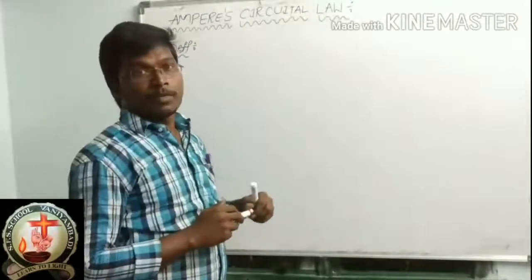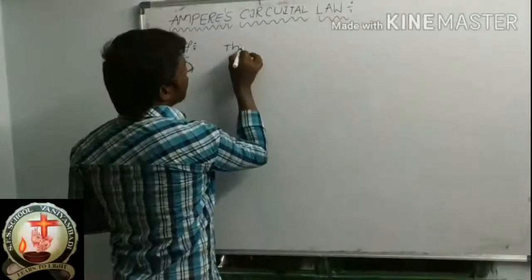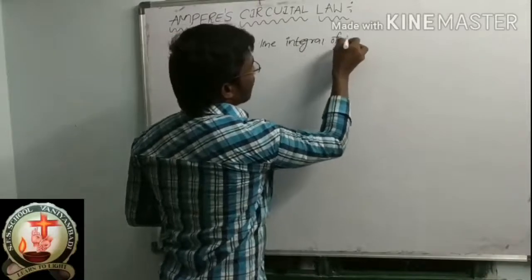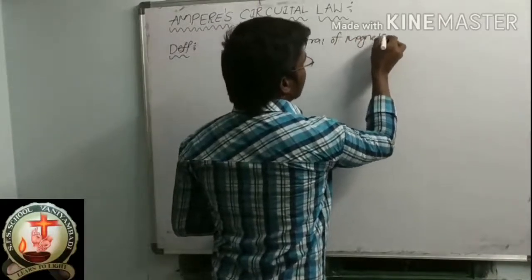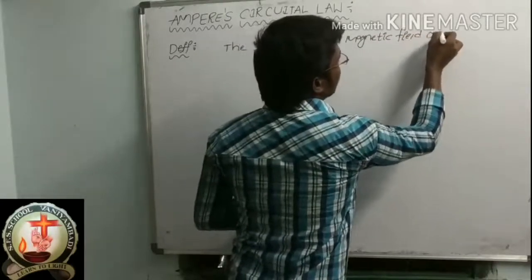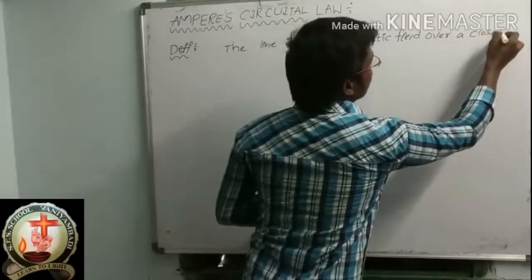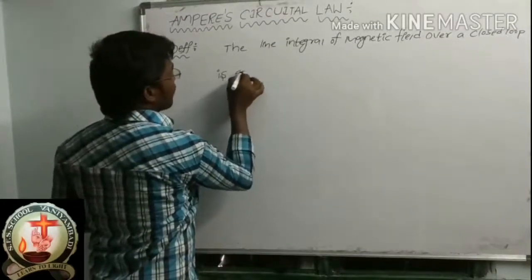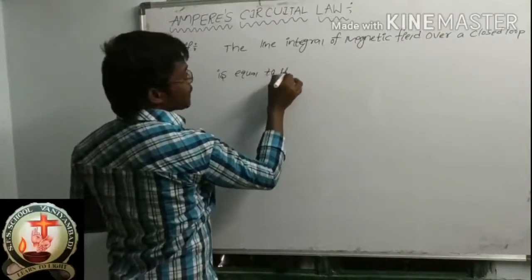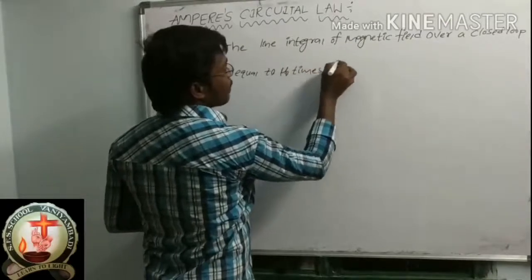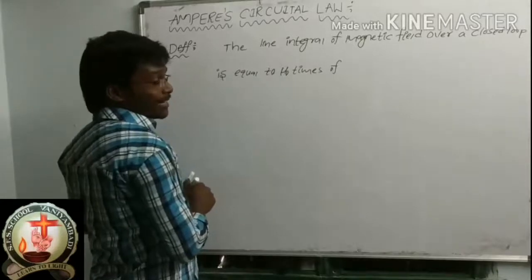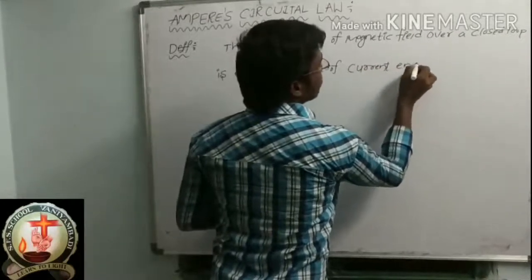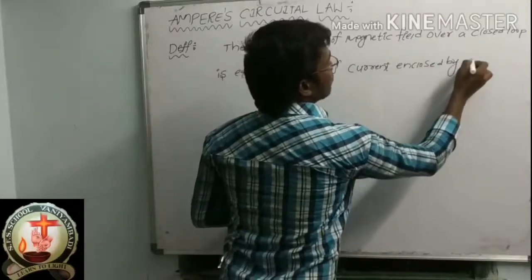The definition is: the line integral of magnetic field over a closed loop is equal to mu naught times the current enclosed by the closed loop.